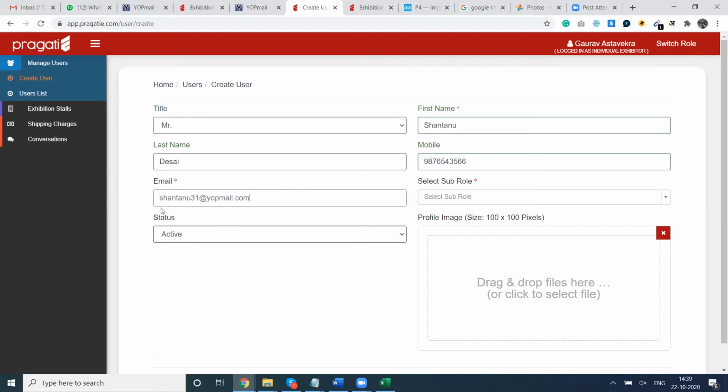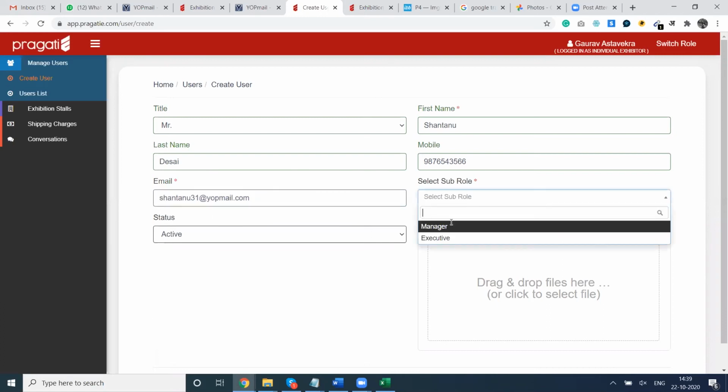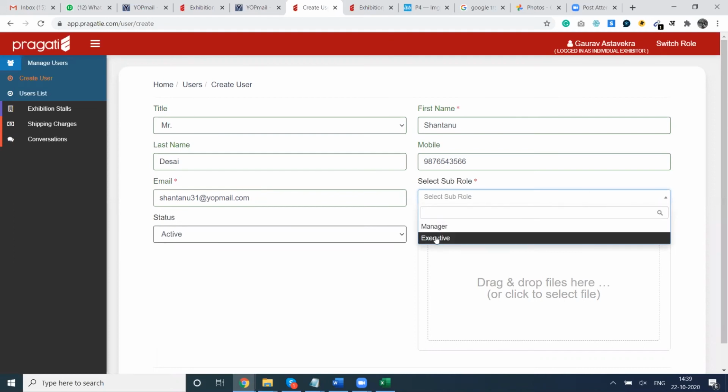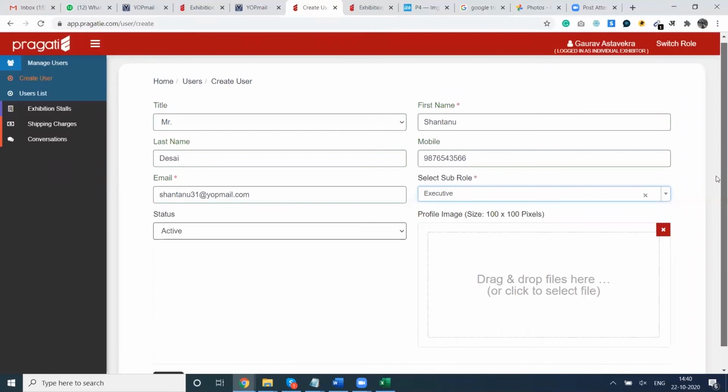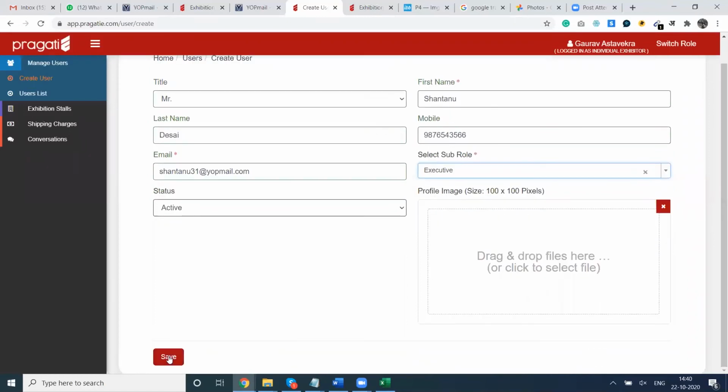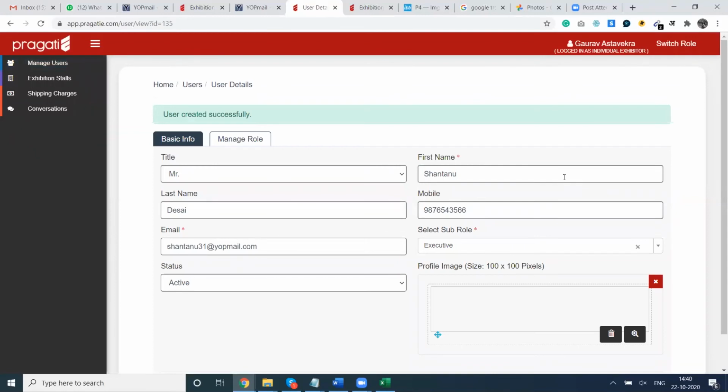We have to give the email ID of this user, shantanu31 at yahoo.com we have given. And out of the roles, there are two roles, manager and executive. So let's select executive. Status of this profile is active, and profile image this user can later set up for himself. And we will click save. So the user is created successfully.